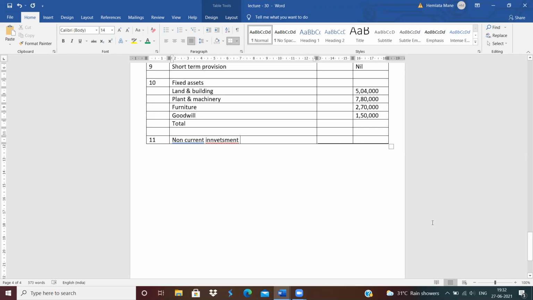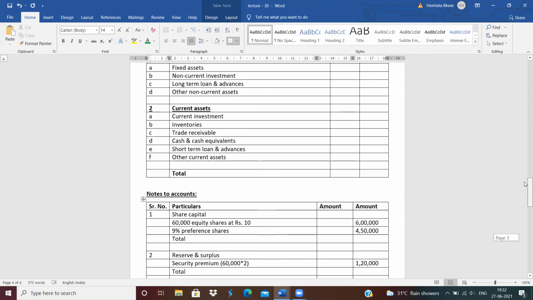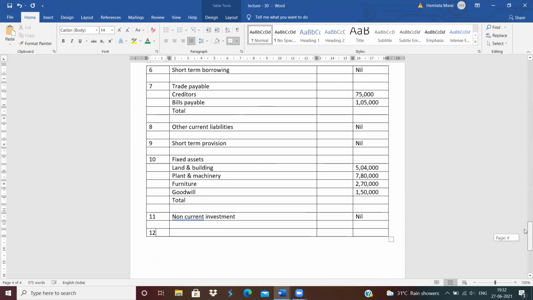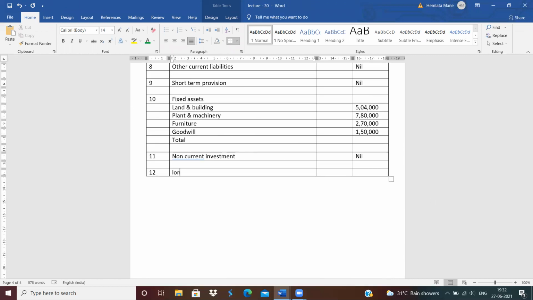Non-current investment is nil. Leave one line. Next heading, after non-current investment, as in the format, is long-term loans and advances. So write down long-term loans and advances. No long-term loans and advances are given, so write down nil. Then leave one line again.